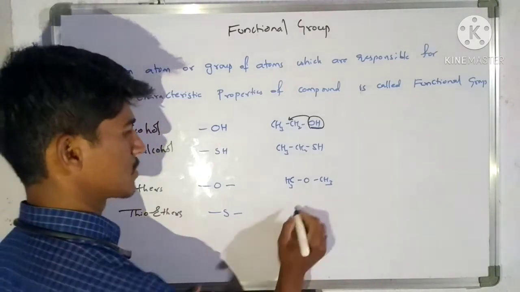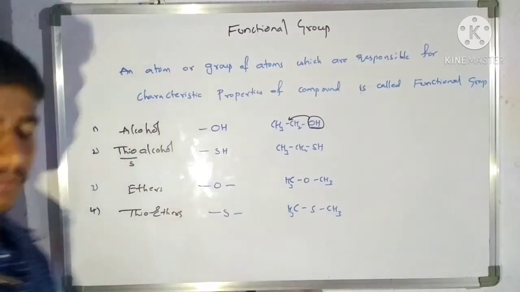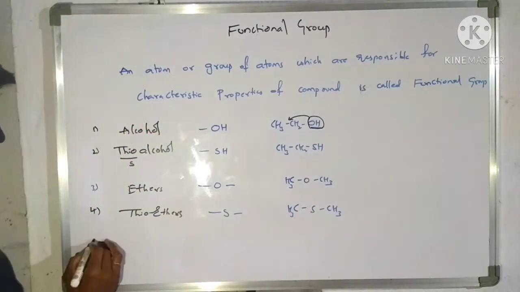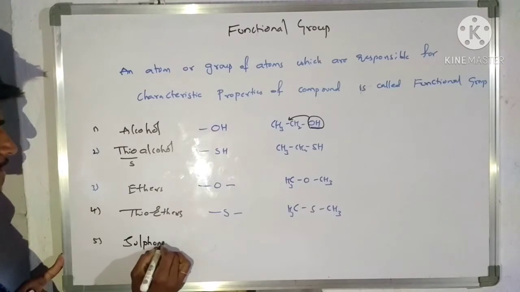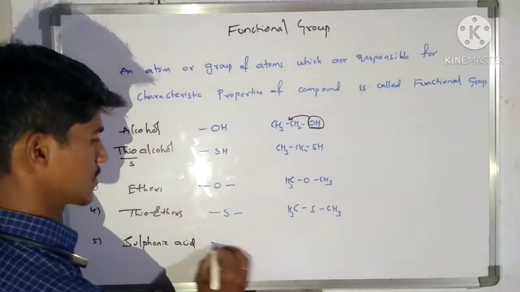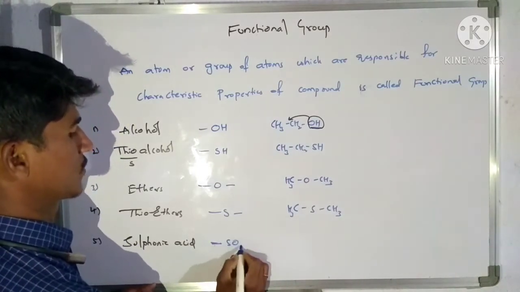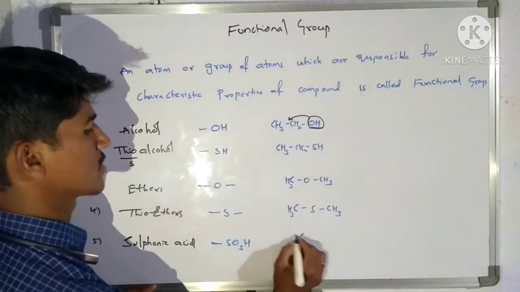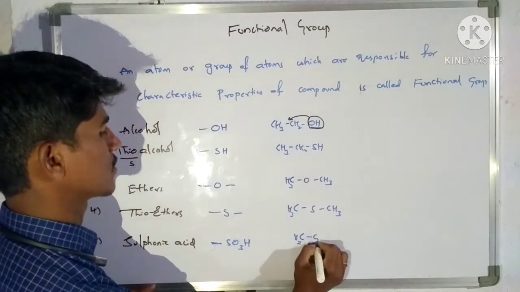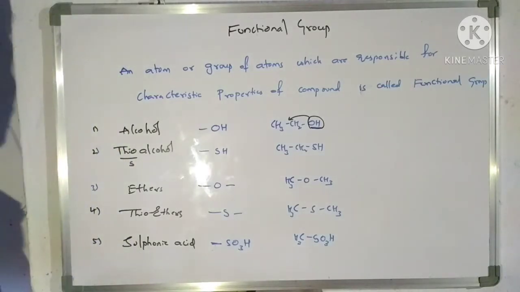So CH3SCH3 is a thioether. The next is sulfonic acid. Here the functional group for sulfonic acid is SO3H. The example is methane sulfonic acid, CH3SO3H. So these are some of the functional groups.